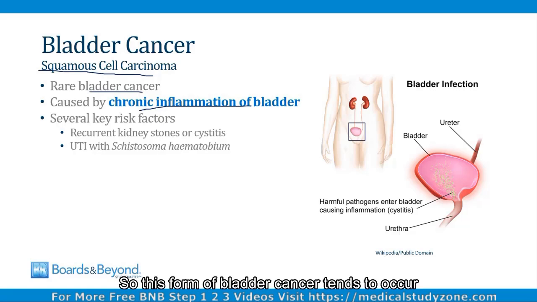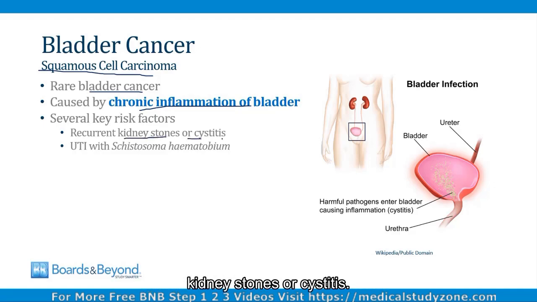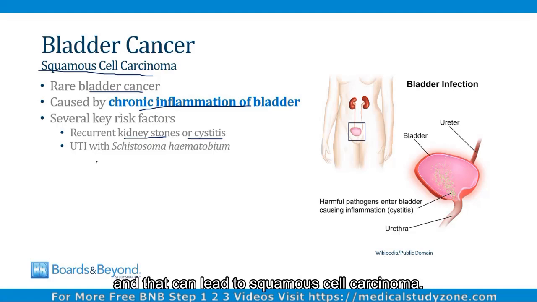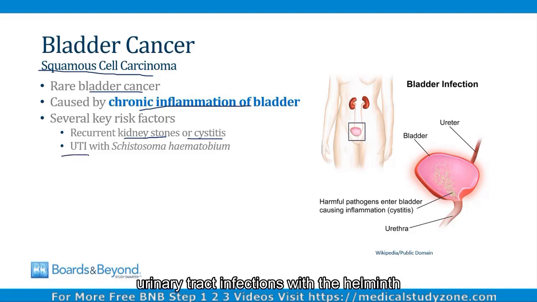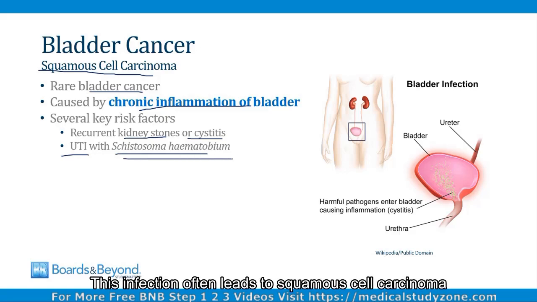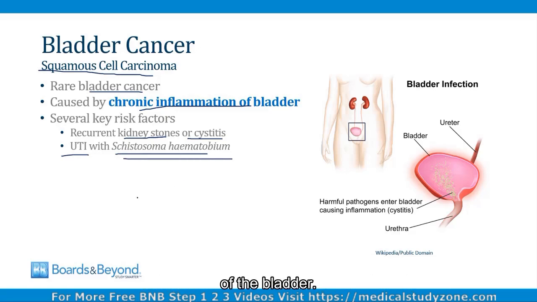So this form of bladder cancer tends to occur with special risk factors. The first one is patients who have had recurrent kidney stones or cystitis. These patients often have chronic inflammation of the bladder, and that can lead to squamous cell carcinoma. The second group are patients who have urinary tract infections with the helminth Schistosoma haematobium, and this is high yield to know for your boards. This infection often leads to squamous cell carcinoma of the bladder.